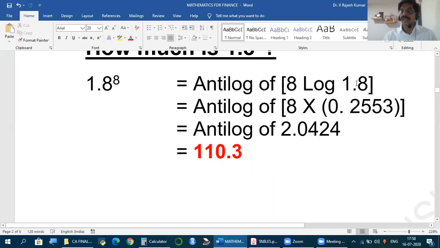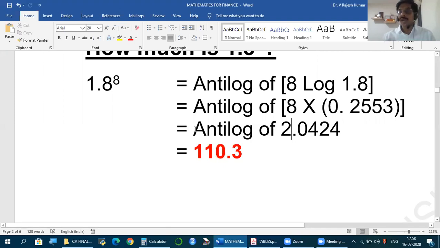Now, this is just a reverse. Earlier, number of digits before decimal minus 1, we got a number. That was called characteristic. Now, this number plus 1, we're getting number of digits before decimal. So, earlier, number of digits was converted into number by subtracting 1. Now, to this number, we add 1 and find before decimal how many digits we must have. So, 2 plus 1, 3. So, after 3 digits, we should have decimal. Friends, this is the answer for 1.8 to the power of 8. But this is approximate. It will be close, but not the accurate exact answer.